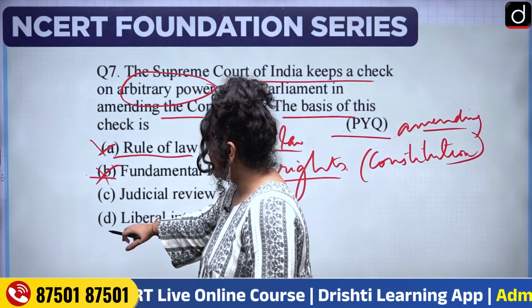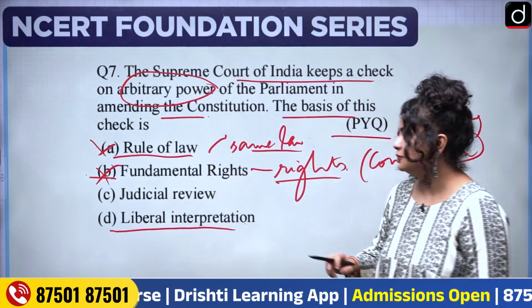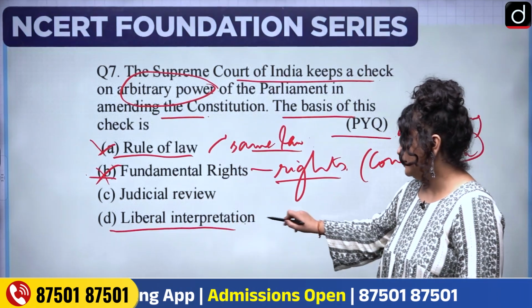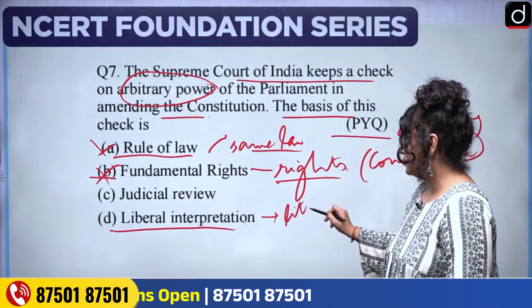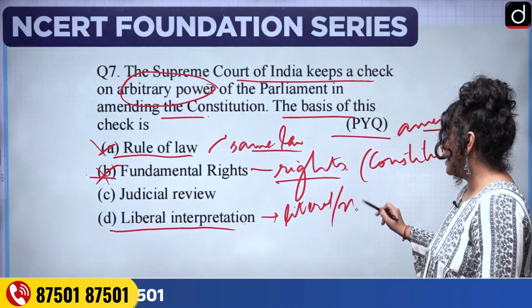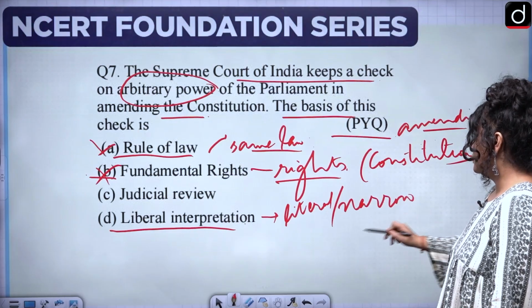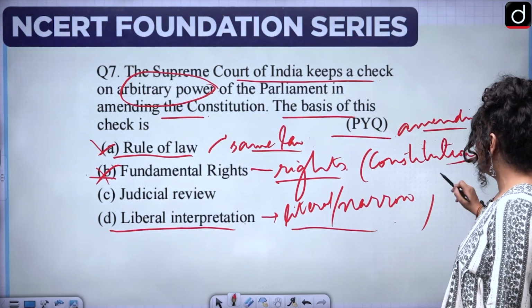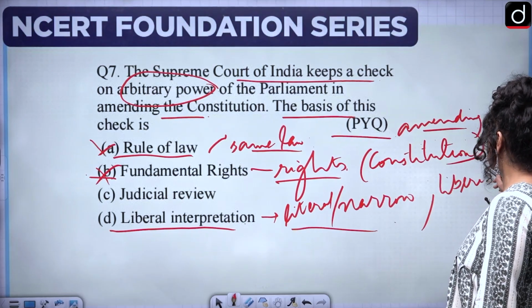Let's consider option D first. Liberal interpretation. See, there are two types of interpretation. One is the literal or narrow interpretation of any judgment. The other is a liberal interpretation. Okay?